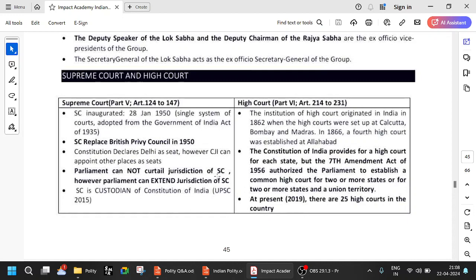Parliament cannot curtail jurisdiction of Supreme Court. However, Parliament can extend jurisdiction of Supreme Court. So remember this: it cannot curtail, but it can extend. Supreme Court is custodian of the Constitution of India.